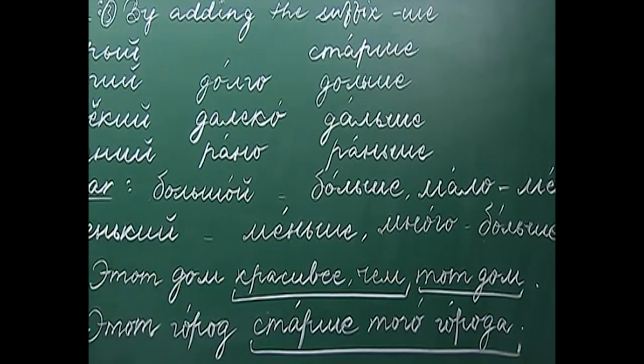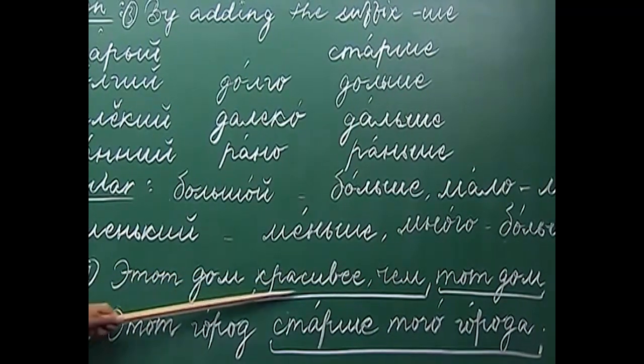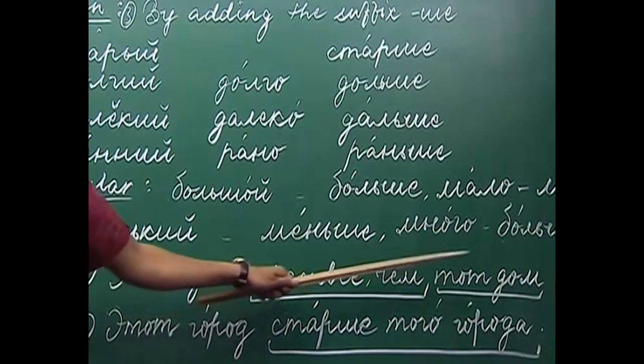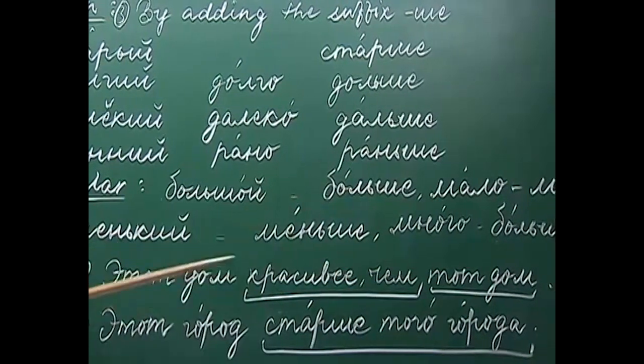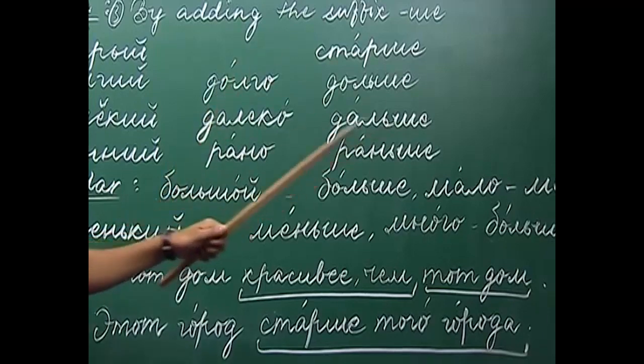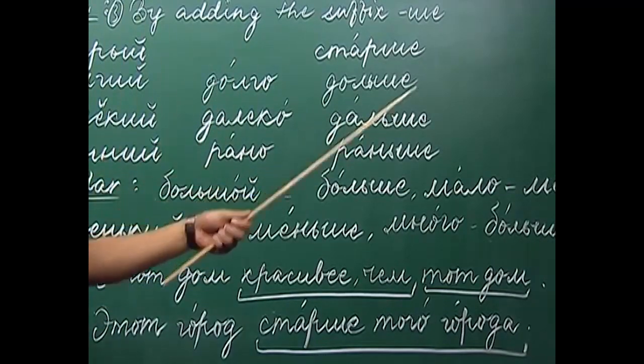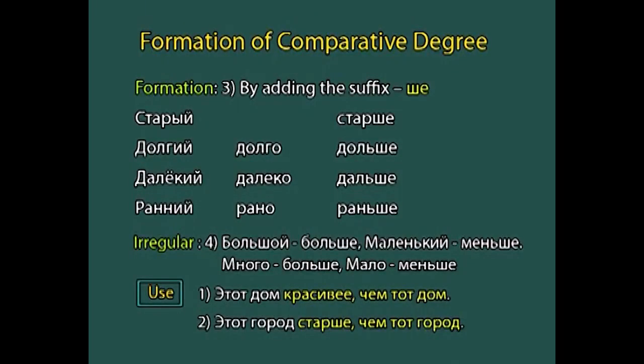So, for example, etat dom krasivie chem tot dom. Here, as you can see, we are comparing two houses, this house and that house. How have you used the comparative degree?